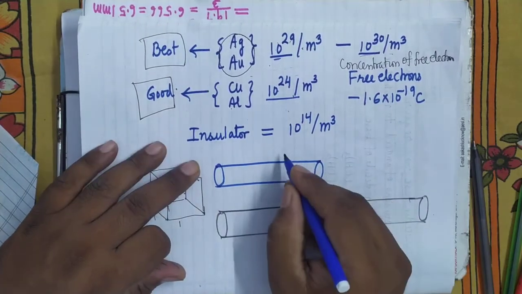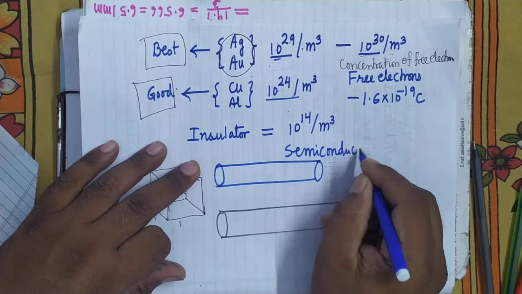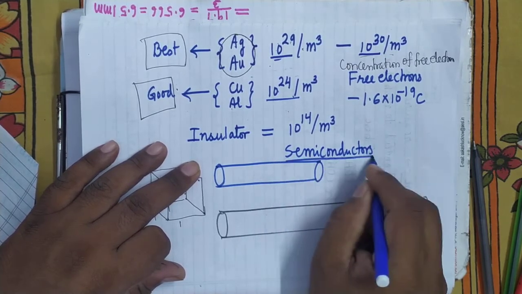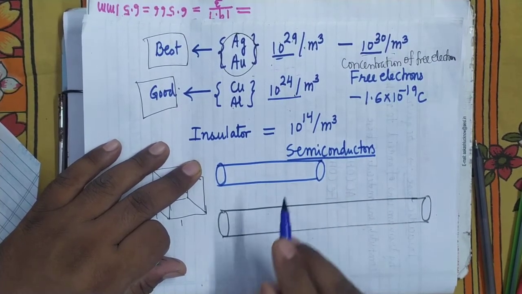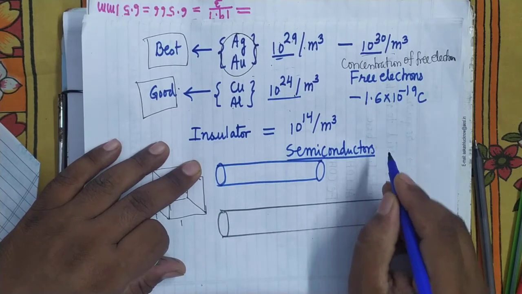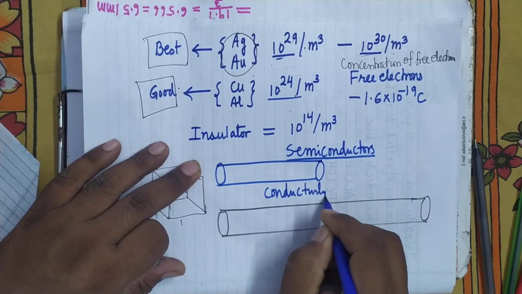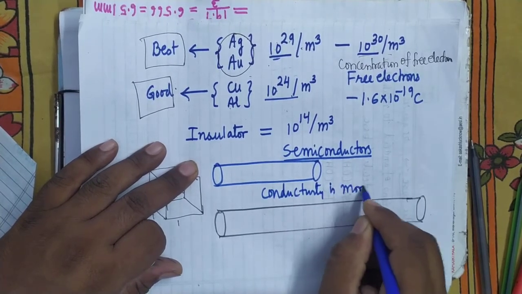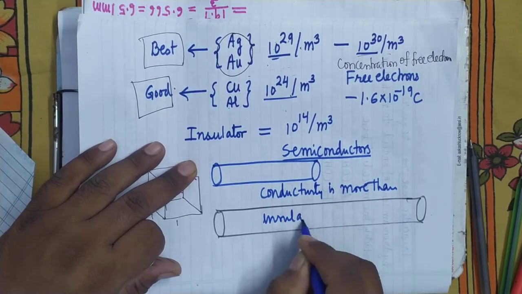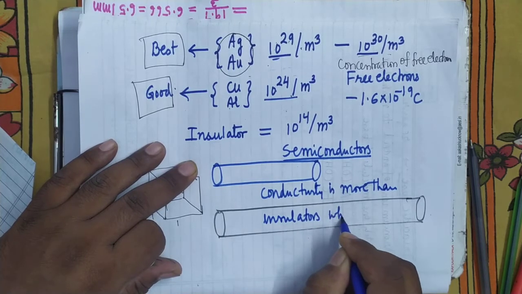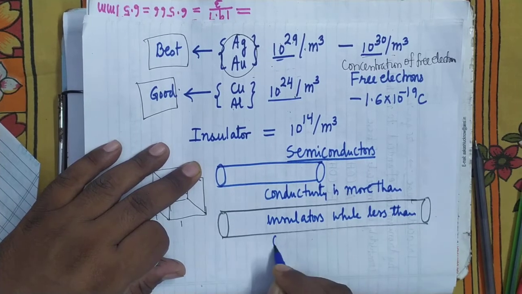It is more than insulators, while less than conductors.